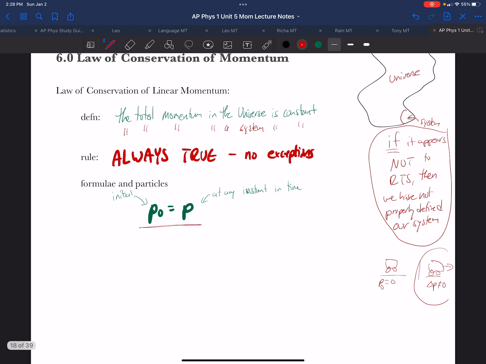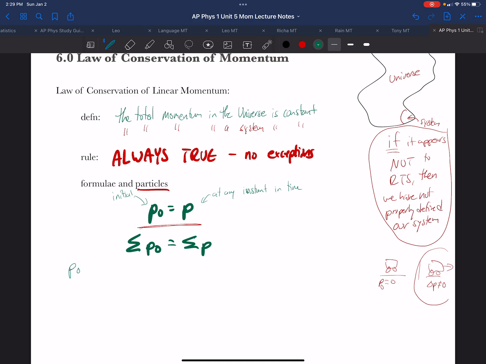So this is the most basic statement of the law of conservation of momentum. The initial momentum equals the momentum at any instant in time. Now, it could be that there are a number of particles involved in our system: 1 or 2 or 3 or 4 or 10. So what we could say is the sum of the initial momentum is going to equal the sum of the momentum at any instant in time.